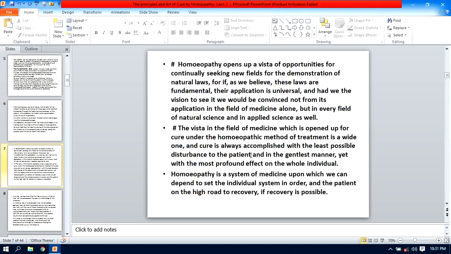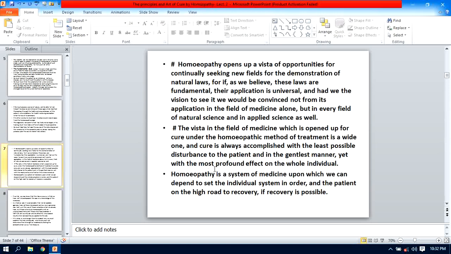There is no suppression of the disease, as no important organs get involved during the course of treatment, while each and every organ regains its health, and therefore homeopathy is able to treat the patient in the gentlest manner, yet with the most profound effect on the whole individual. Yes, whenever we observe the life of the individual after the treatment, you find that there is a profound effect.